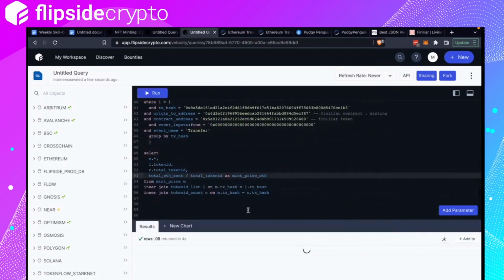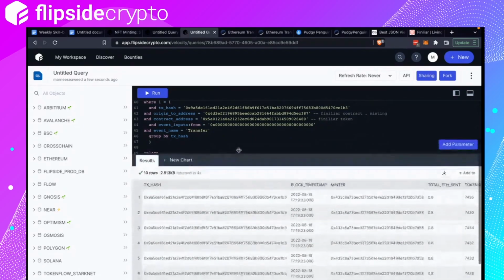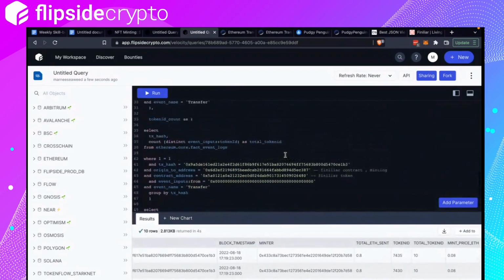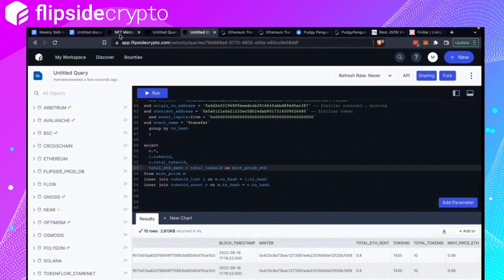Minter address. Okay, cool. So you got transaction hash, block timestamp, who minted, how much in each transaction, how much they sent to the contract, what ID they received, the number of NFTs they minted in one transaction, and then how much is the mint price per NFT. Nice, cool. I think that's it, right? See, what else did I write?